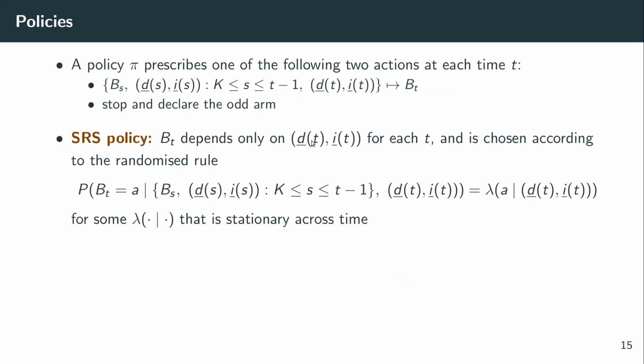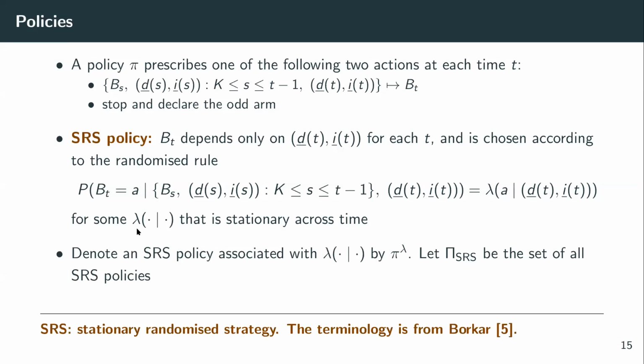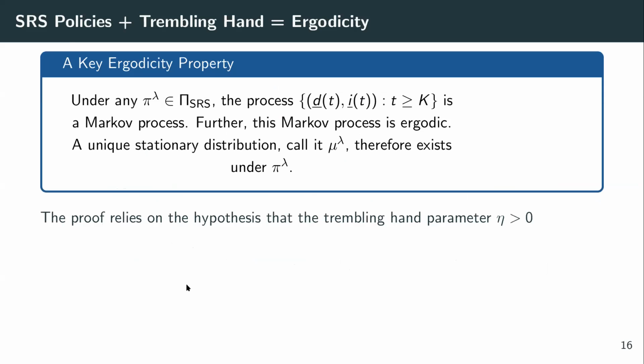Now, if B_t is selected in such a way that it does not depend on the entire history, but depends only on the current state of the system, and it is chosen according to a fixed conditional probability distribution lambda on the arms conditioned on the current state of the system, then we refer to such a policy as an SRS policy. So here, lambda is stationary across time and doesn't depend on time. Let's denote an SRS policy associated with lambda by pi_lambda, and let pi_SRS be the set of all SRS policies.